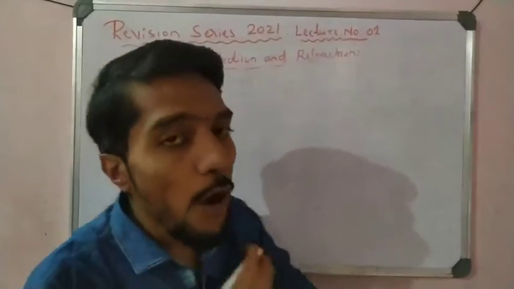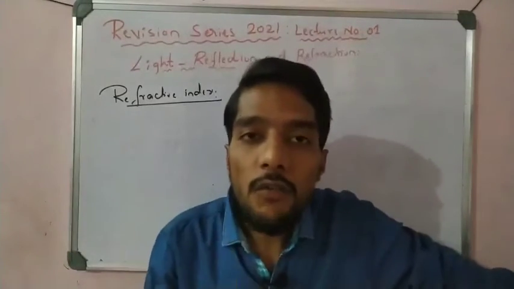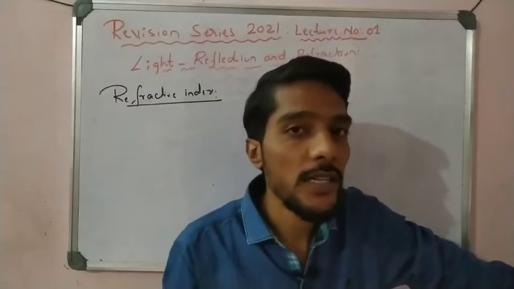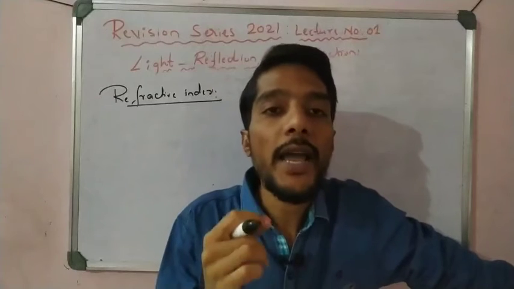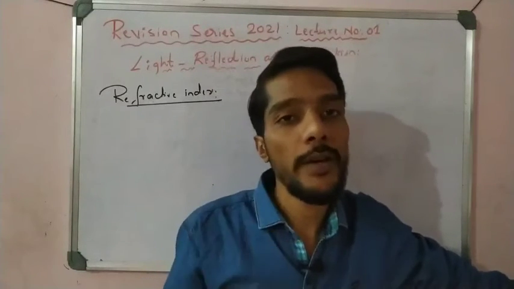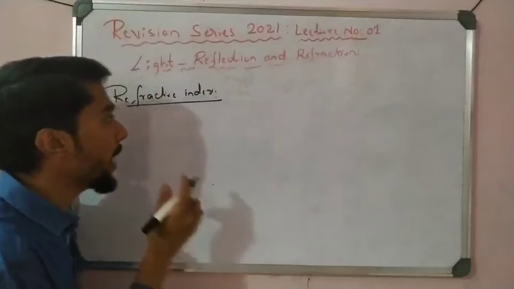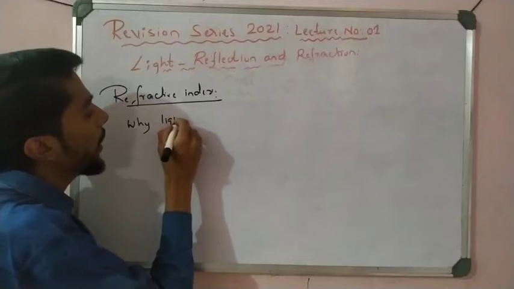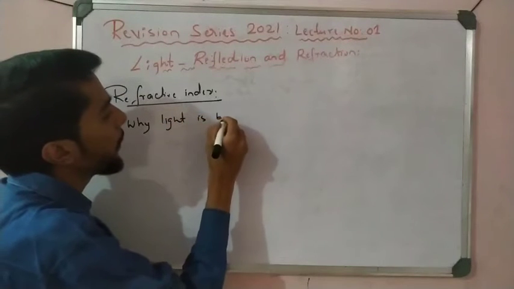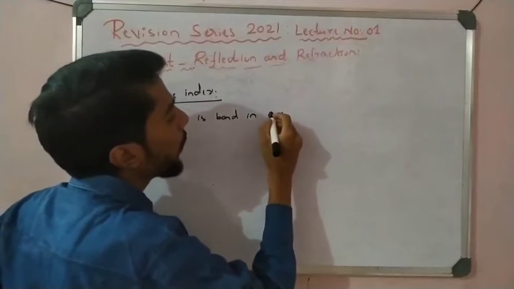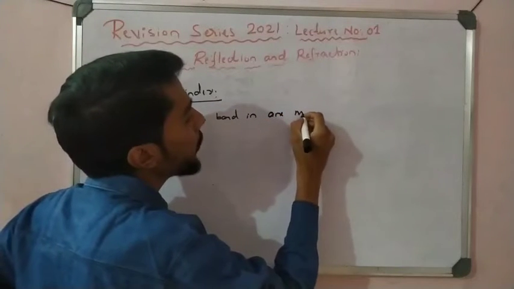We observe that when light travels from one medium to another medium, it bends. Why? One question arises here. Why does light bend from one medium to another medium? It is a very important question.